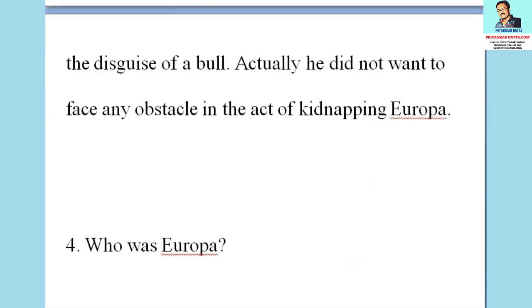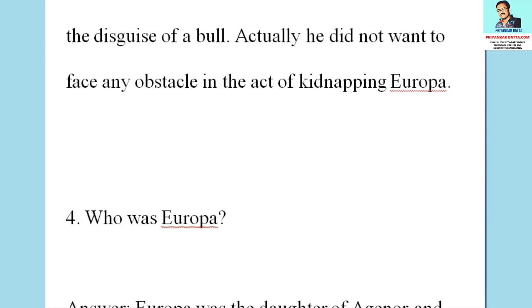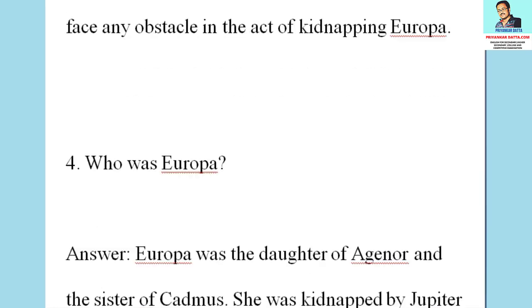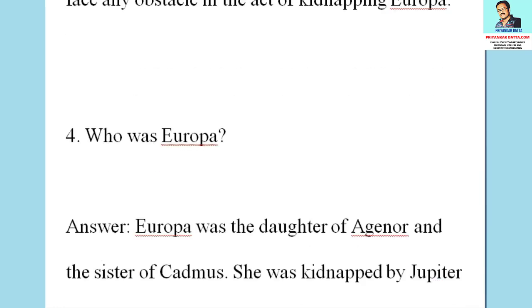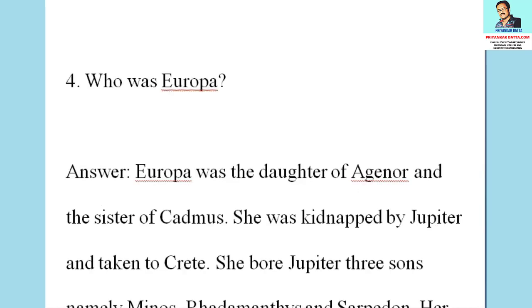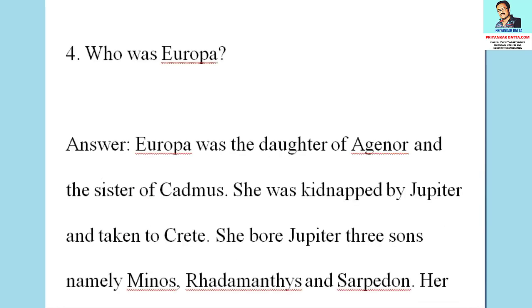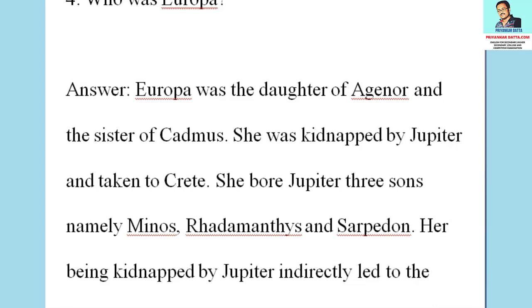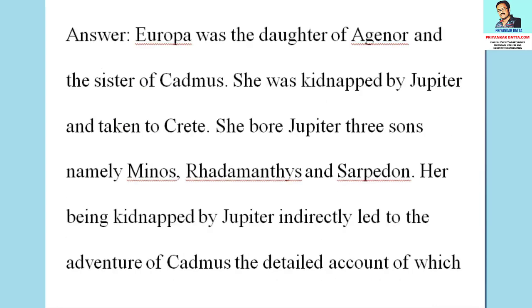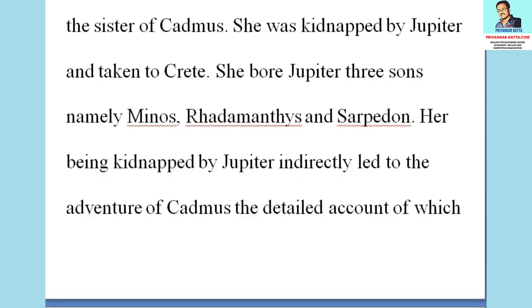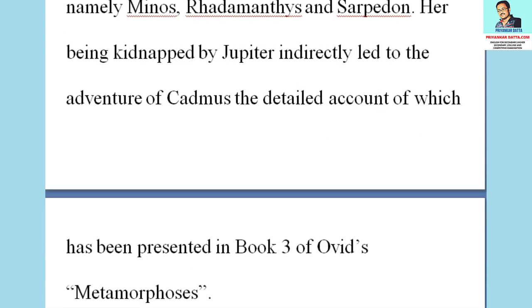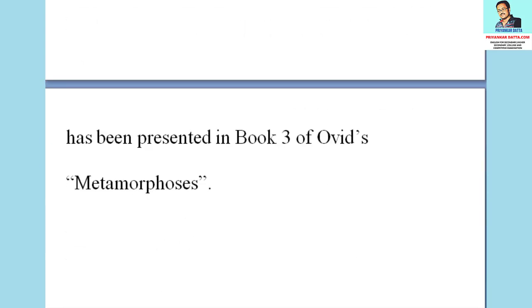The fourth question is, who was Europa? The answer to the question is, Europa was the daughter of Agenor and the sister of Cadmus. She was kidnapped by Jupiter and taken to Crete. She bore Jupiter 3 sons, namely Minos, Radamantius and Sarpedon. Her being kidnapped by Jupiter indirectly led to the adventure of Cadmus, the detailed account of which has been presented in book 3 of Ovid's Metamorphoses.